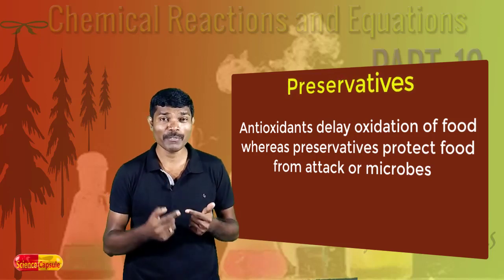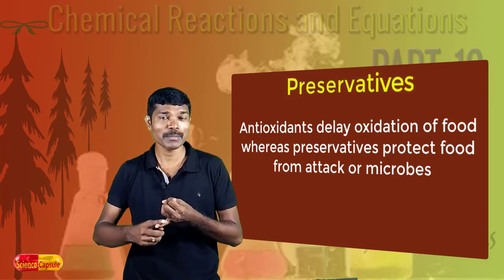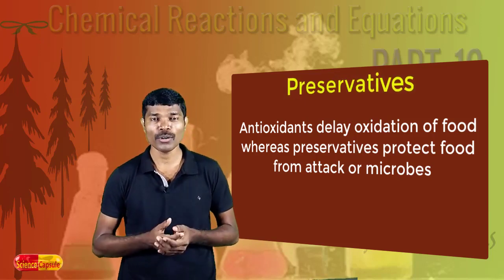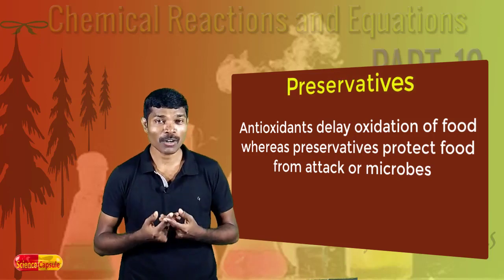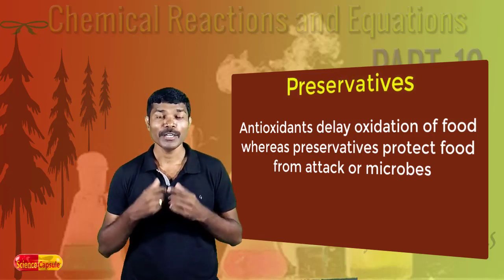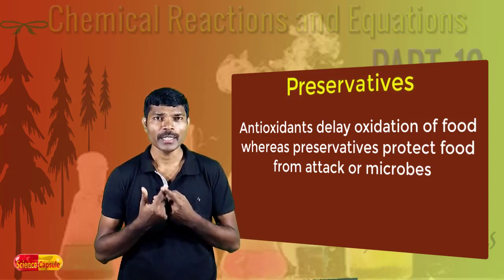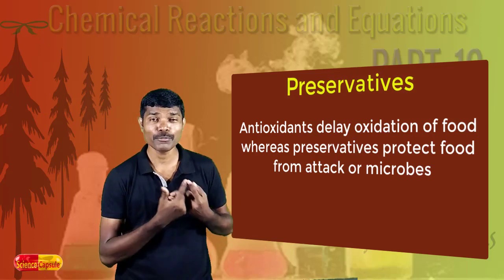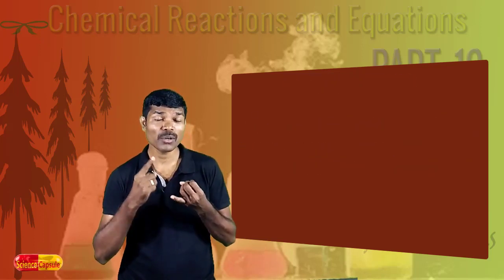In order to prevent the food materials from the attack of microorganisms like bacteria and so on, generally we add some substances. Some methods are adopted in order to preserve our food. In order to preserve the food, generally preservatives are added. There are various methods by which the food materials can be preserved. The familiar method is under cold climate.